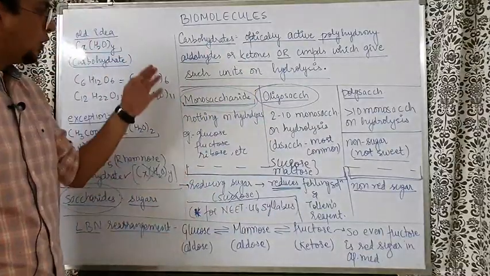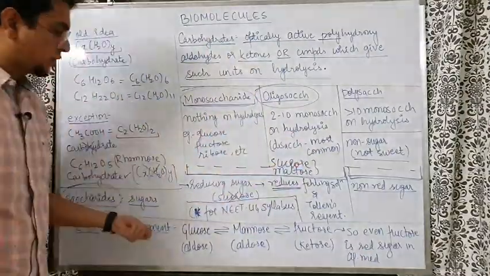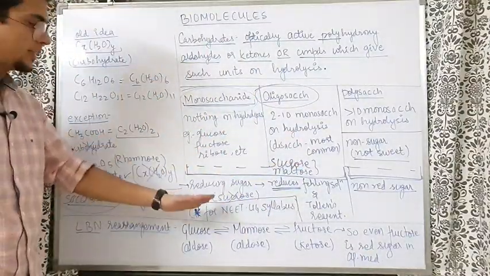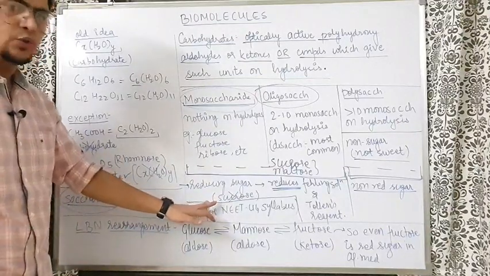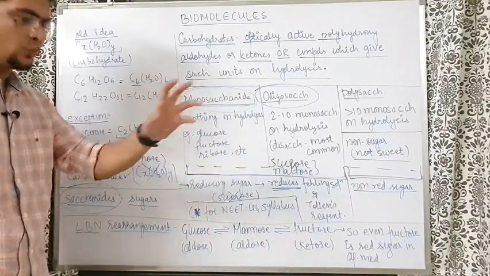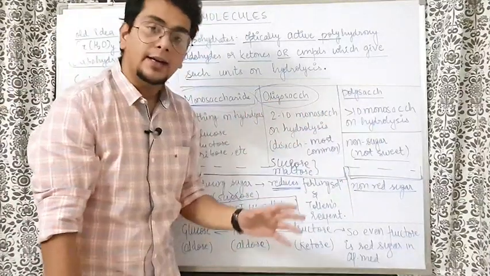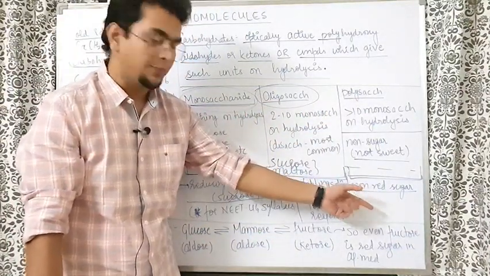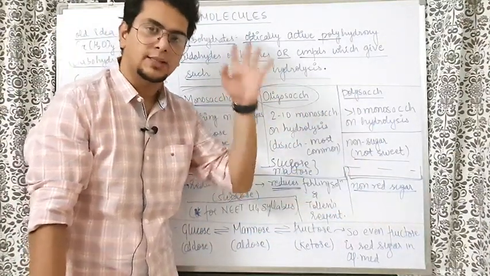So all the monosaccharides and all the oligosaccharides are reducing sugars except sucrose. Sucrose is a disaccharide, but it is not a reducing sugar. I will talk about this in detail also, why and what. And all the polysaccharides in your course are non-reducing sugars. That means they cannot reduce Fehling solution and Tollens reagent.